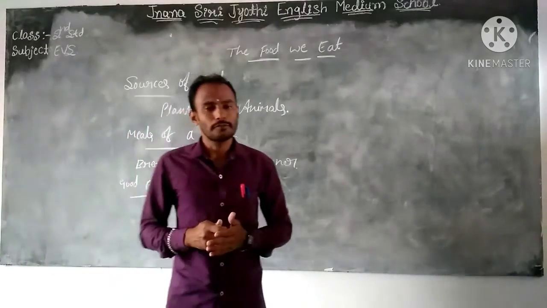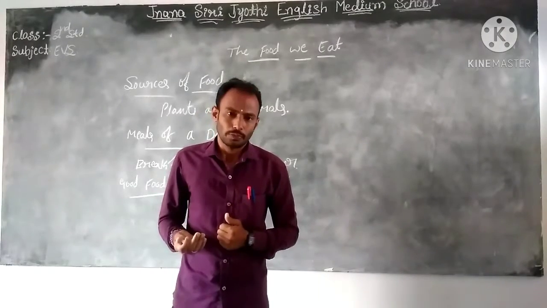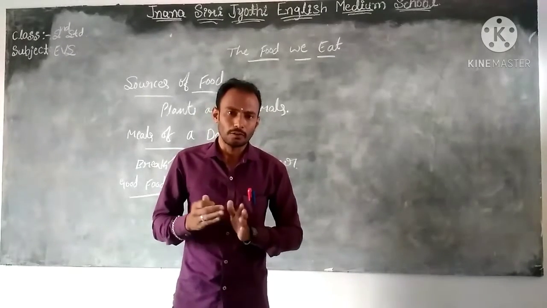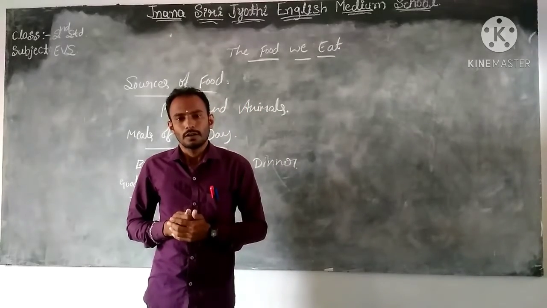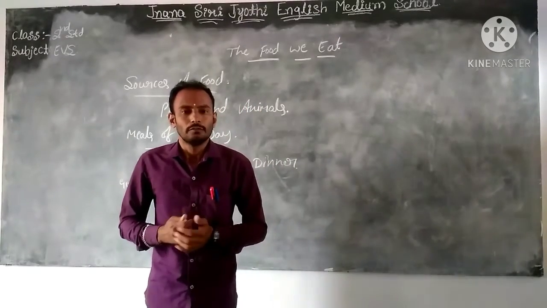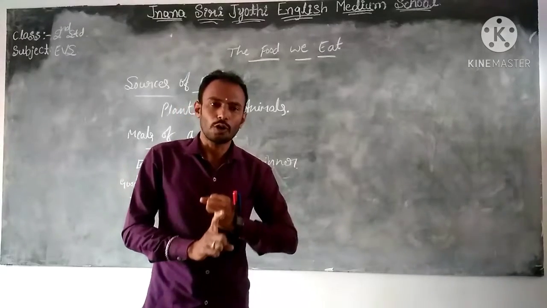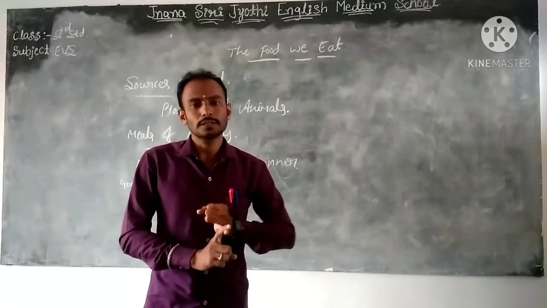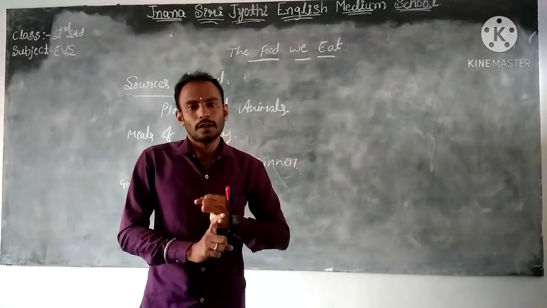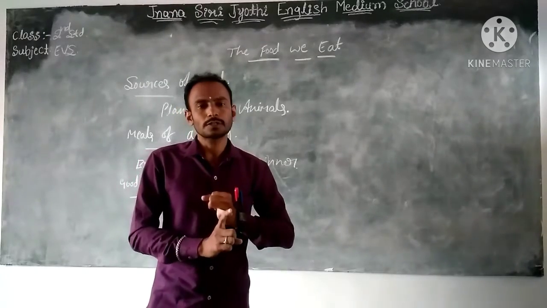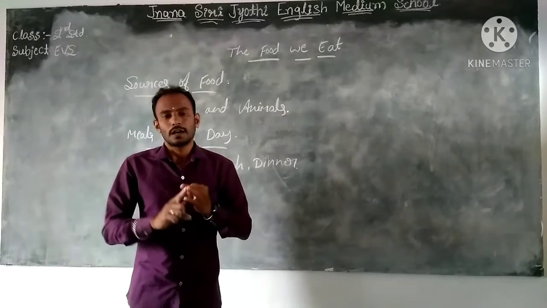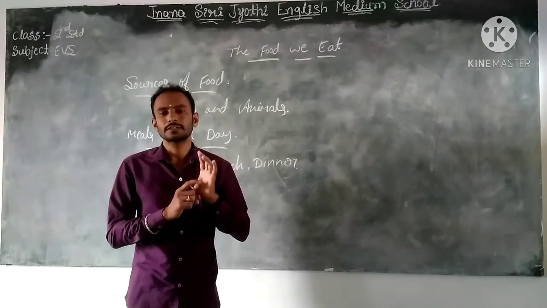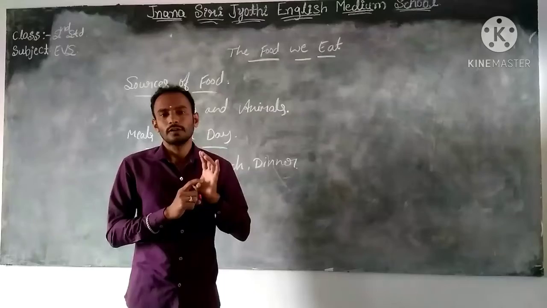Okay, think yourself how we should classify vegetarian and non-vegetarian. Dear students, vegetarian means all the vegetables you know about, for example fruits, many green vegetables, and also rice and wheat.